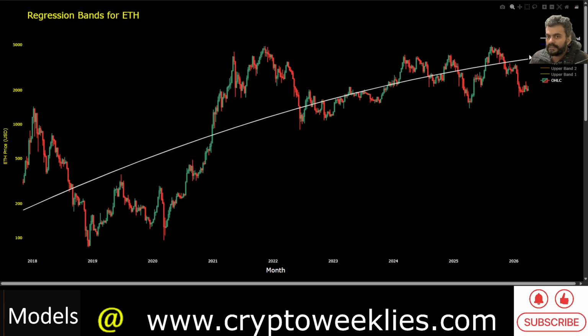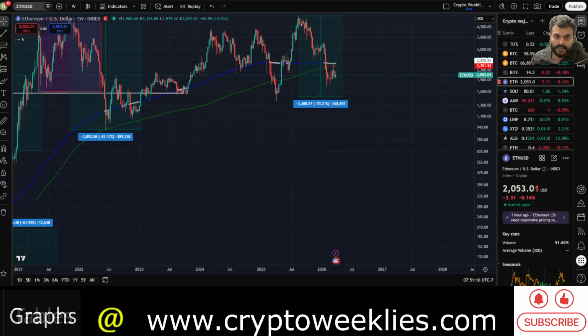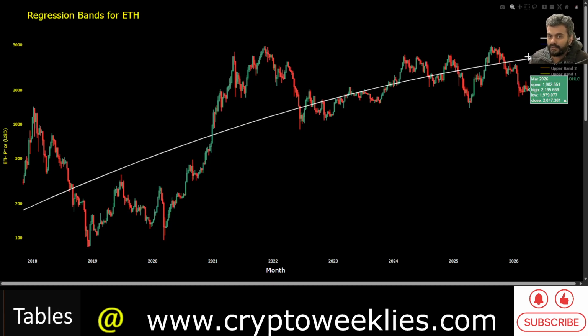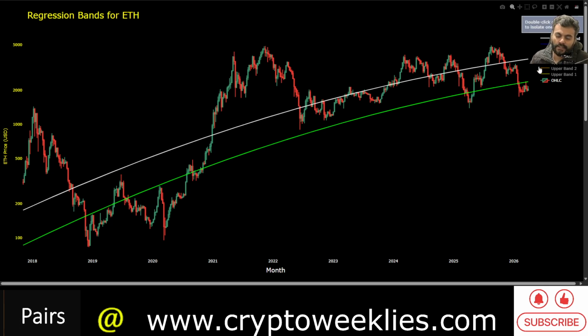Right now the price is at around $2,000. The fair value is at around $3,700. So the fair value sits almost twice the current price. What becomes more key is to apply a one standard deviation residual function on the fair value to identify if ETH has gone undervalued at any point in time.